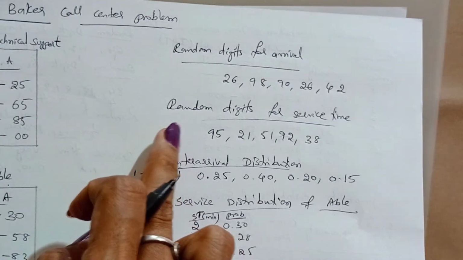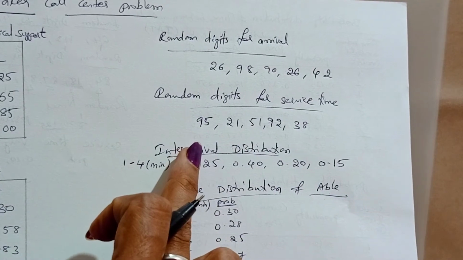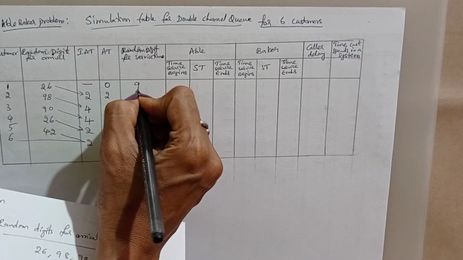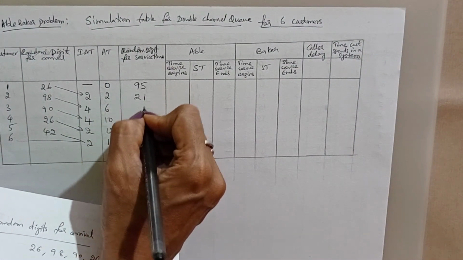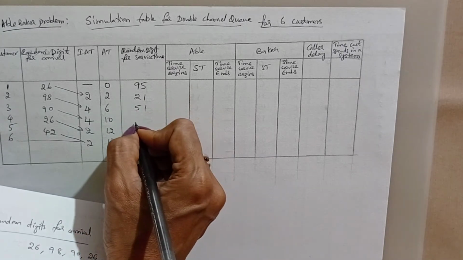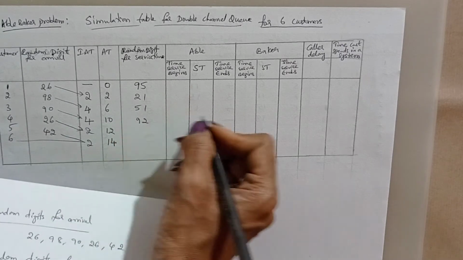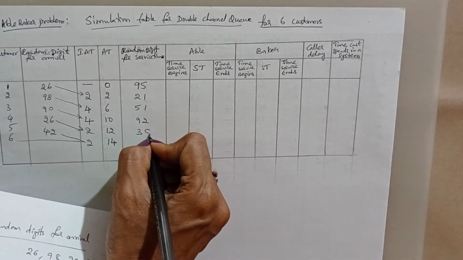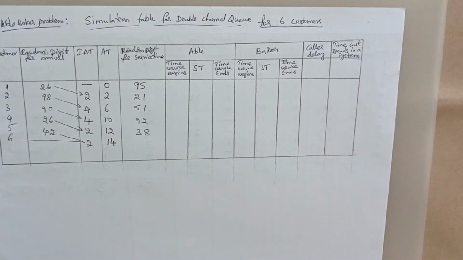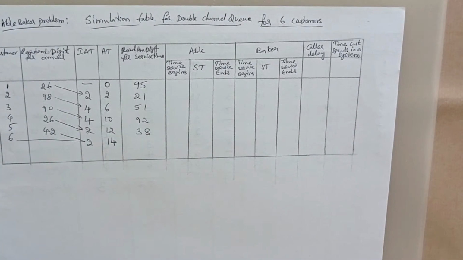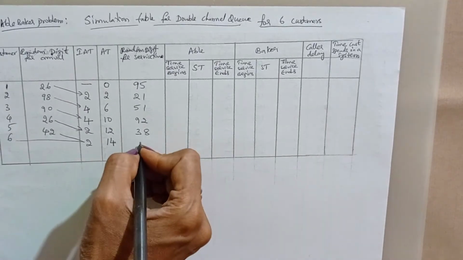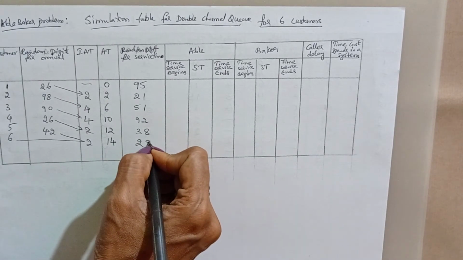Again, we have the random digits for service time: 95, 21, 51, 92, 38, 28.